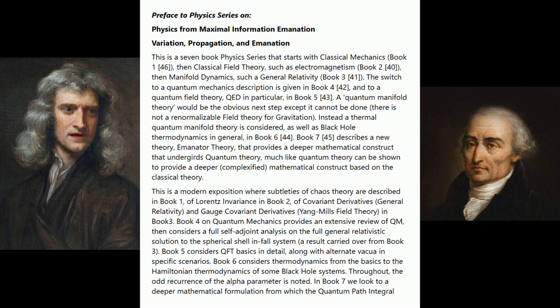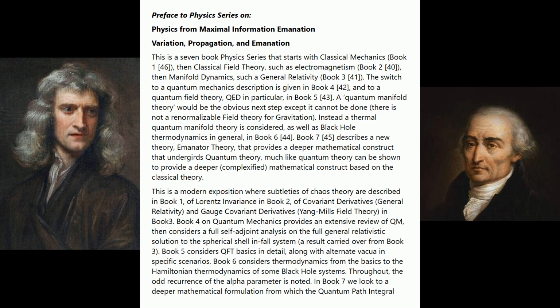Preface to the Physics series on Physics from Maximal Information Emanation, Variation, Propagation, and Emanation. This is a 7-book physics series that starts with classical mechanics, Book 1, then classical field theory such as electromagnetism, Book 2, then manifold dynamics, such as general relativity, Book 3. The switch to a quantum mechanics description is given in Book 4, and to a quantum field theory, QED in